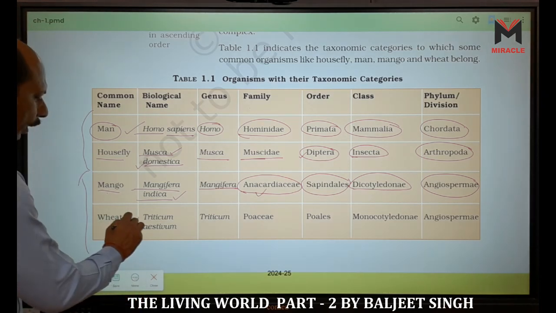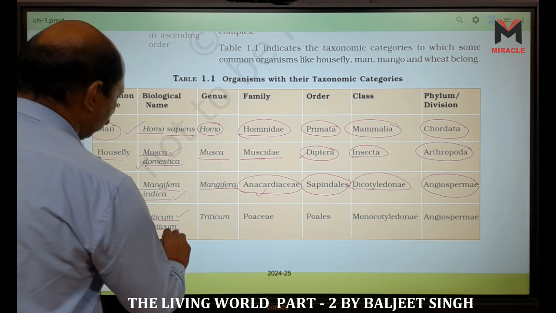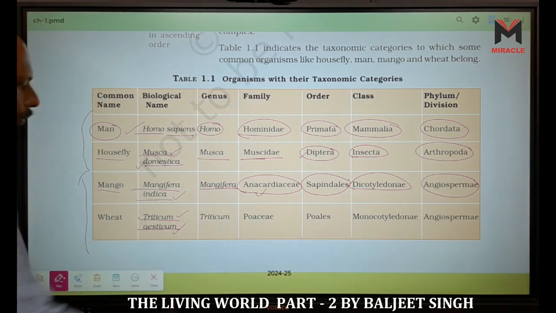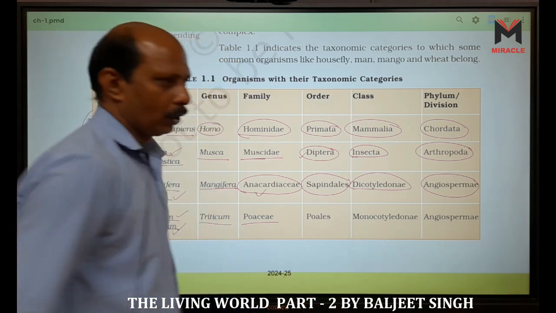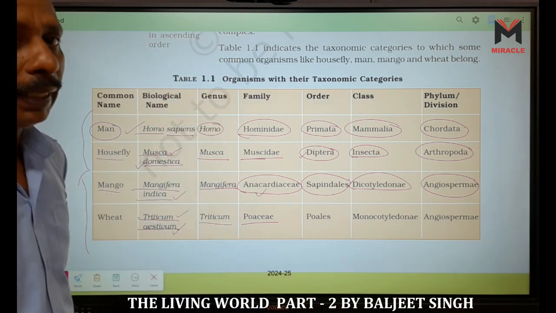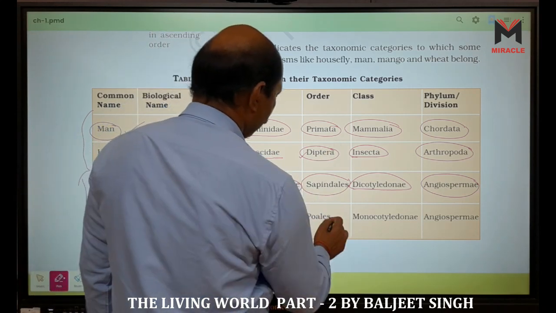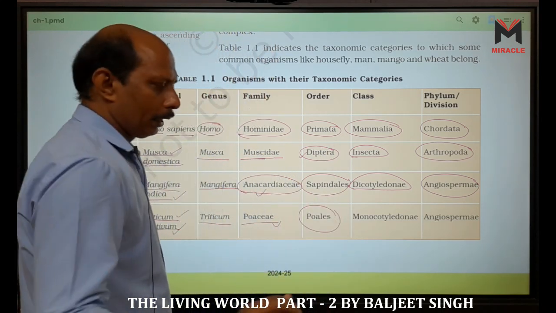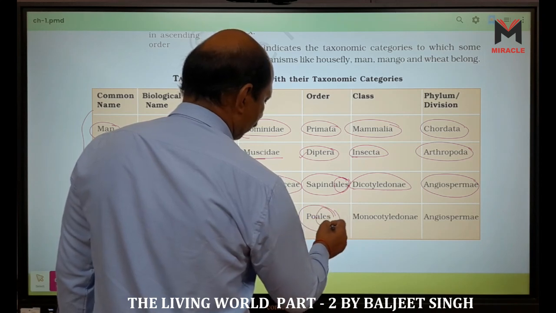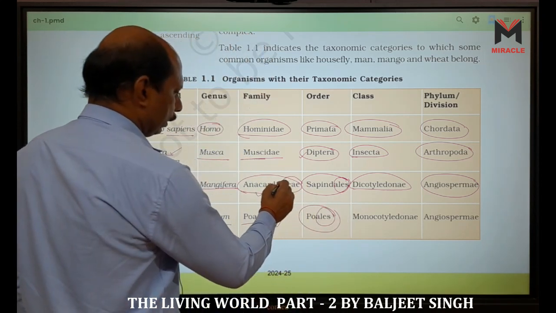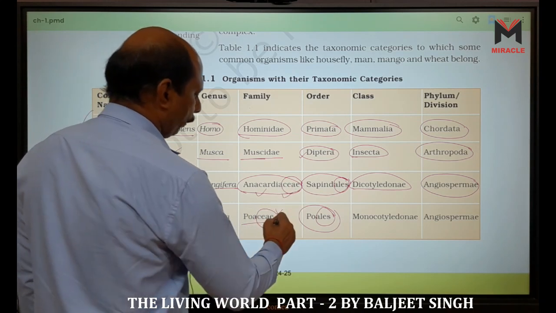And wheat, Triticum aestivum. Triticum is the genus and aestivum is the species. Family Poaceae, also called Gramineae, the grass family. Order is Poales. Look here, in case of plants, ales represents order, and aceae represents the family.